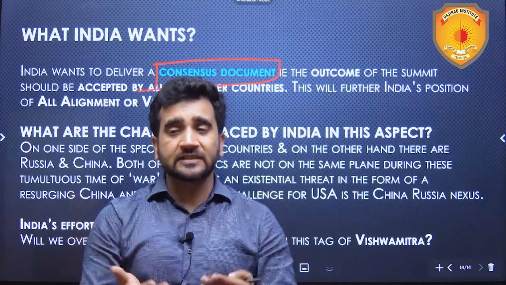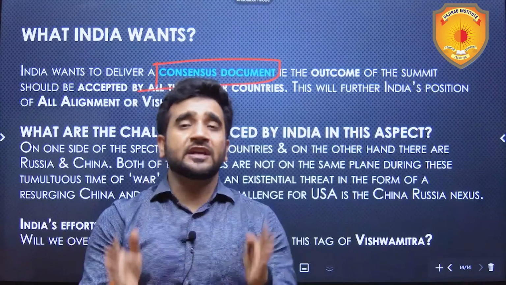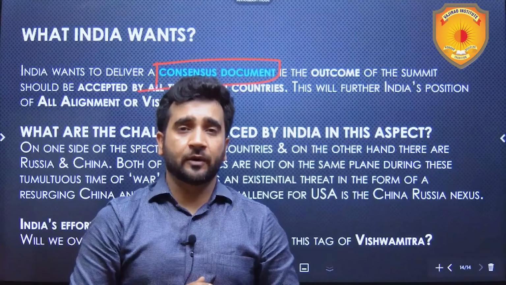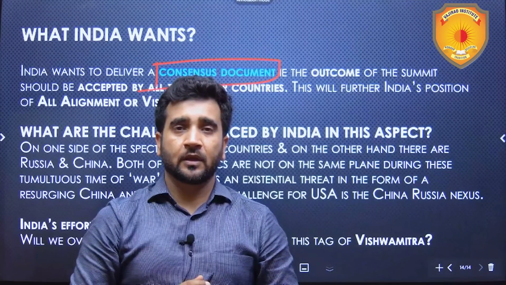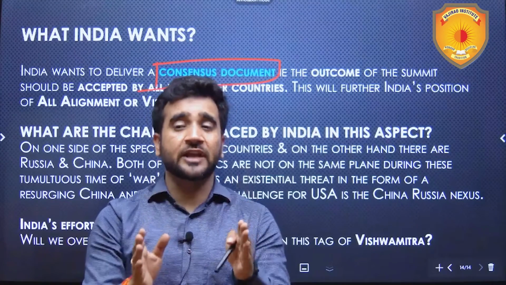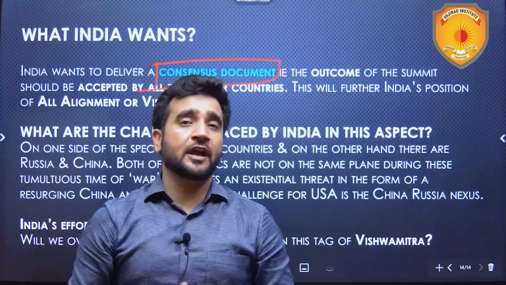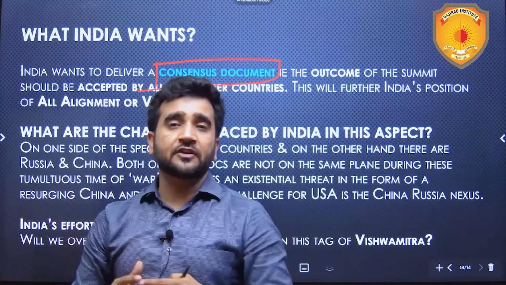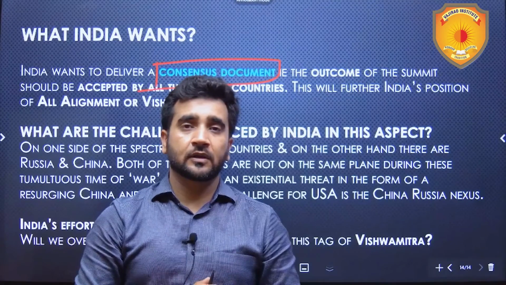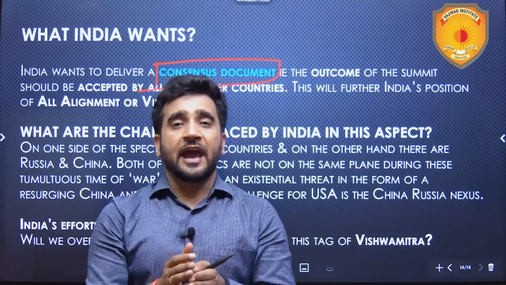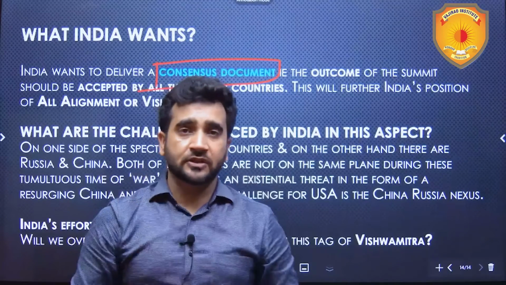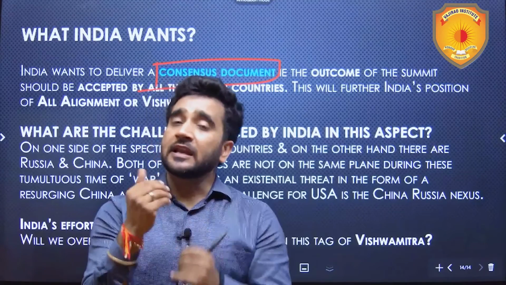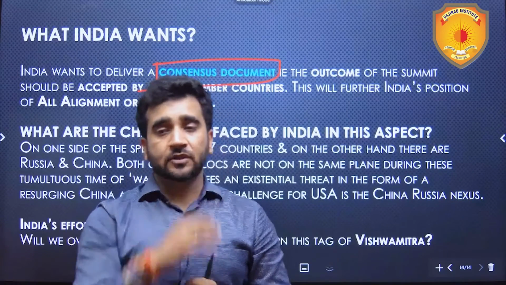Obviously, we'll be discussing this when the G20 summit is over. The outcomes will be in front of us, and we'll definitely be studying them. But as of now, Russia and China are posing challenges for India as they do not want to agree to what the G7 or the Western countries are demanding. India, on the other hand, has this pursuit of delivering a consensus document. So there are challenges in front of India, but let us see how India overcomes them.